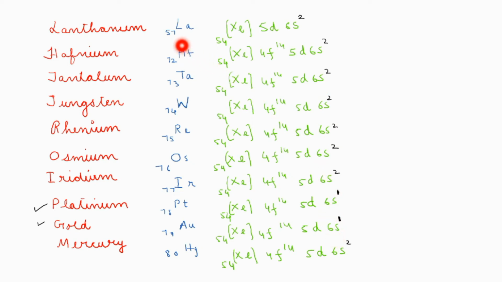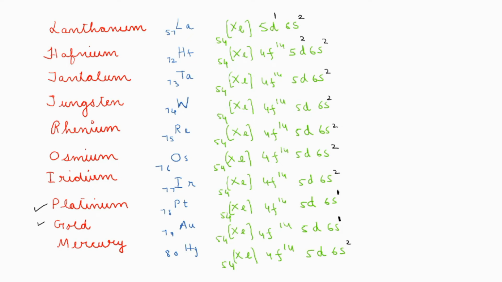You know the atomic number of the element. Then easily you can find out the number of electrons in the d subshell. In the case of lanthanum, how many electrons will be present in the d subshell? Calculate it. Atomic number is 57. 54 plus 2, it is 56. Then remaining 1 electron will be present in the d subshell. Okay. To answer questions, we need only the outer electronic configuration.